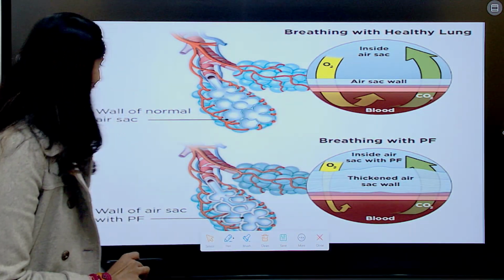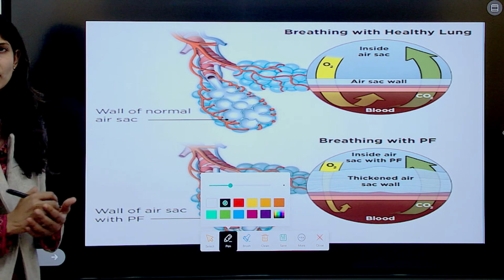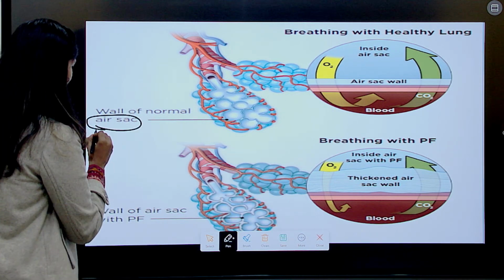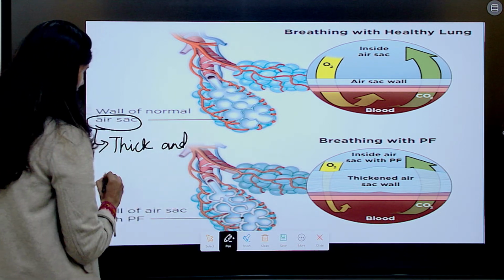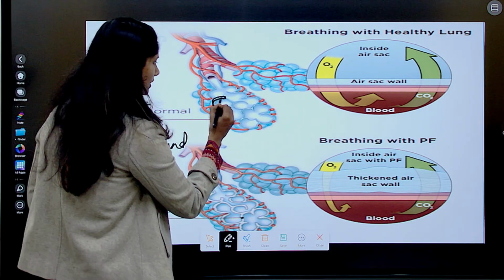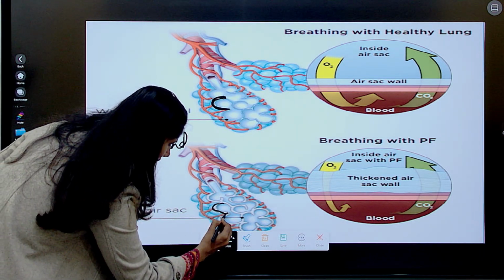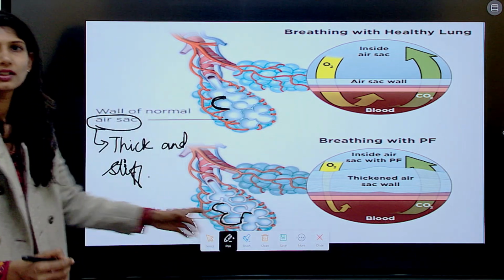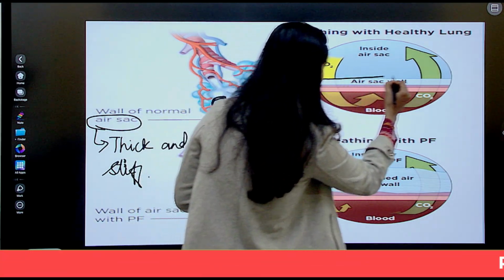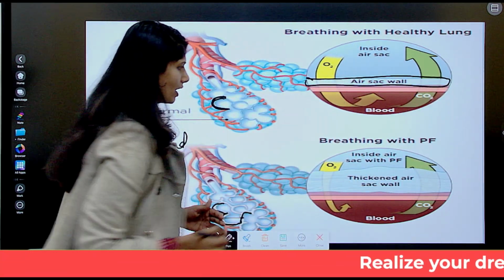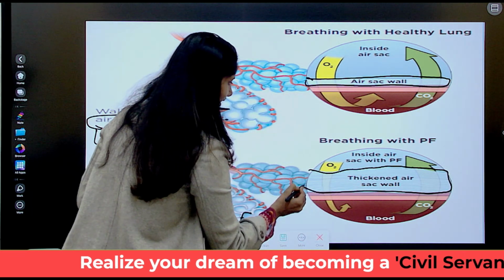We said the air sac in your IPF becomes thick and stiff. Look at the air sacs of the normal functioning lung and look at the air sacs of the lung affected with IPF. See, look at the difference here. This is the air sac wall, just this much to be more specific. Whereas in the lung affected with IPF, look at the air sac thickness.